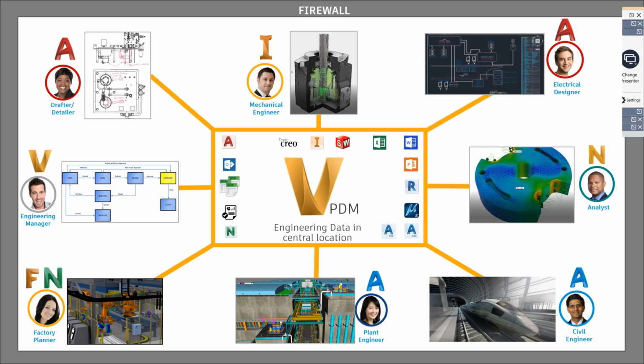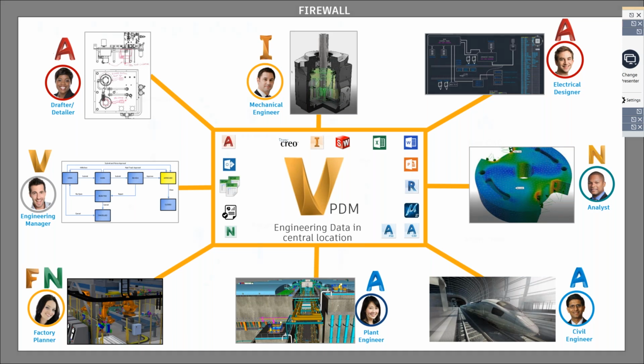And at the same time, it is not just Autodesk data that it helps in managing. It is also non-Autodesk data with other CAD platforms, with Microsoft Office and other files as well. It helps in terms of managing and maintaining that.